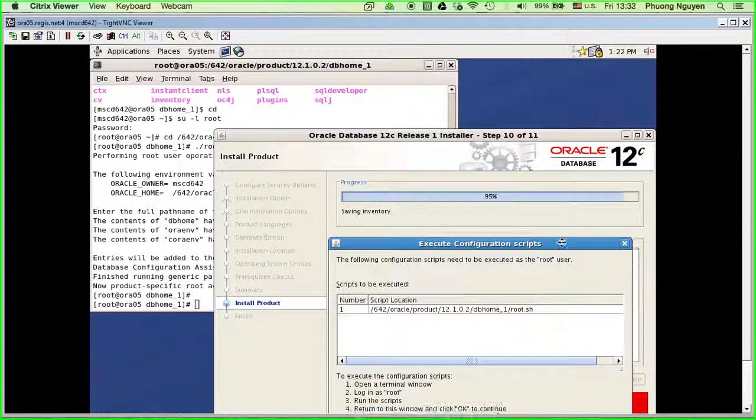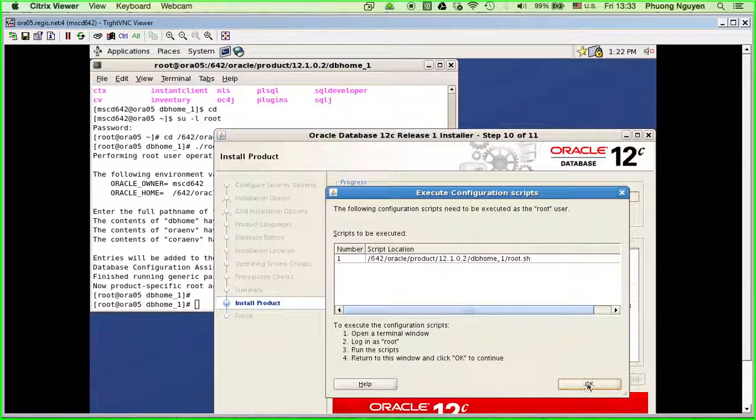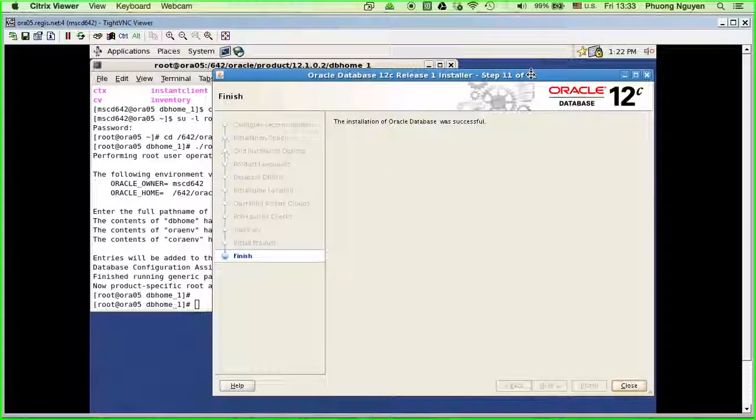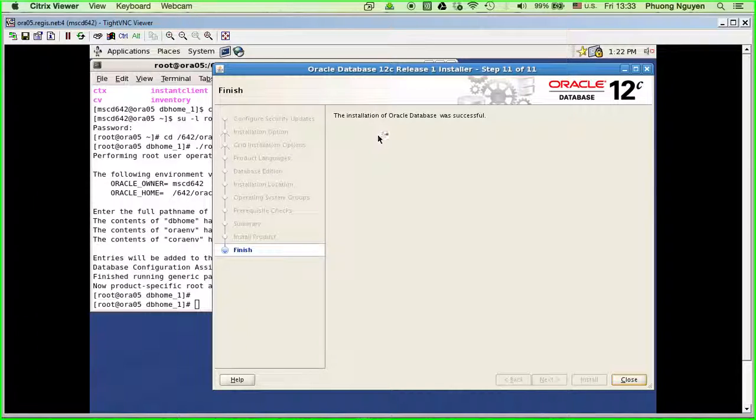When the script is done, you go back here and you click OK. Now it says that the installation of Oracle database was successful. So this is done for the binary installation.